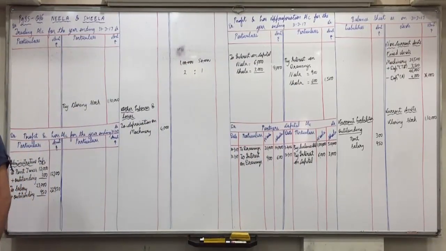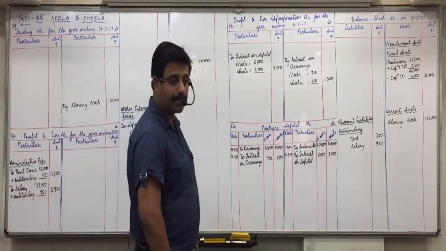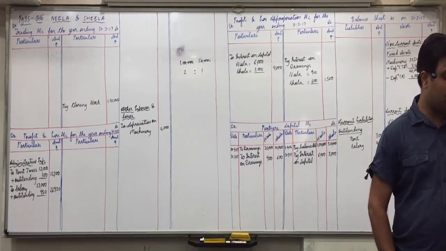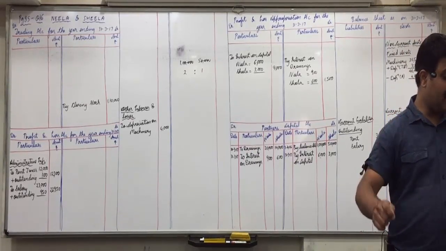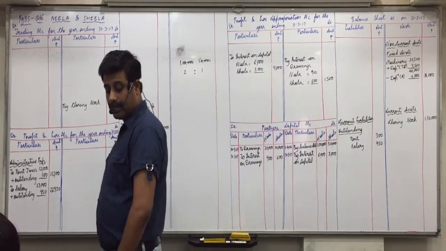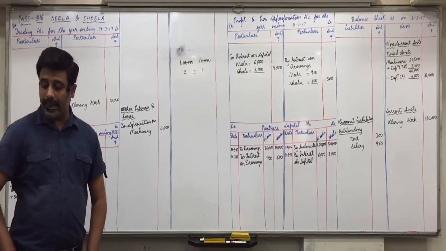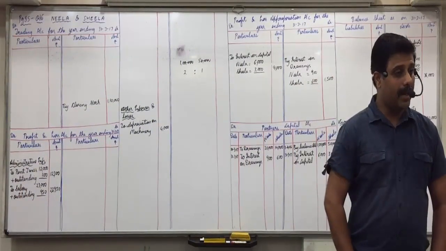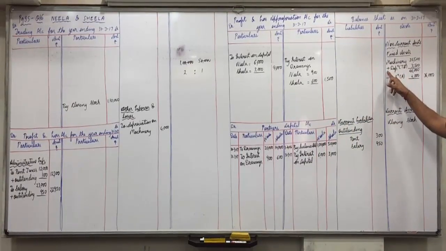If depreciation is given in trial balance as well as adjustment, then below that step 1, cancel depreciation (TB) by adding it in assets. Any confusion with this? See here, depreciation trial balance, by adding it in assets, cancel the effect.